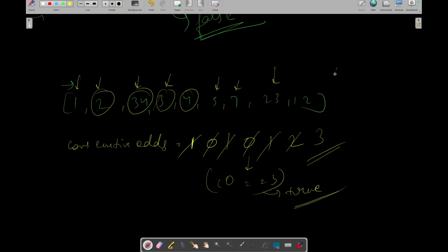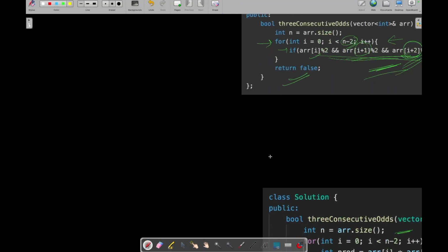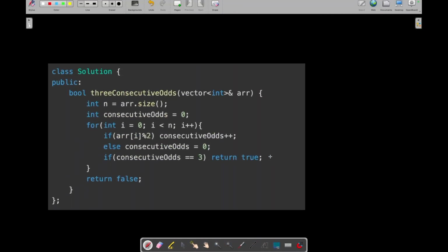If we have come to the end of the iteration of this loop and we haven't reached this condition, then we will return false, right? So let's see the code for this as well. We have initialized one variable, consecutive odds, and we will start iterating in this loop. We check if this is an odd number, then we increment it. Otherwise, we set it to 0.